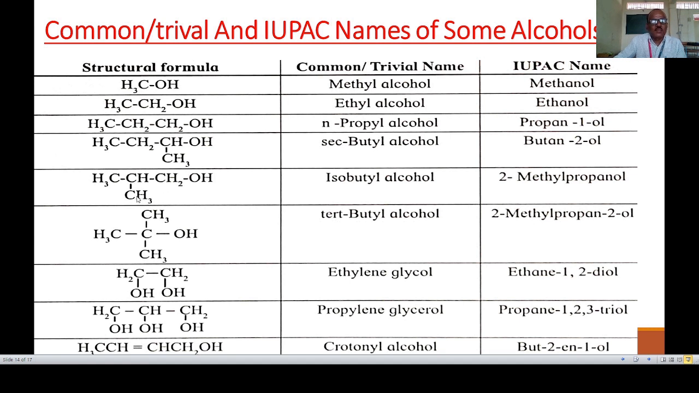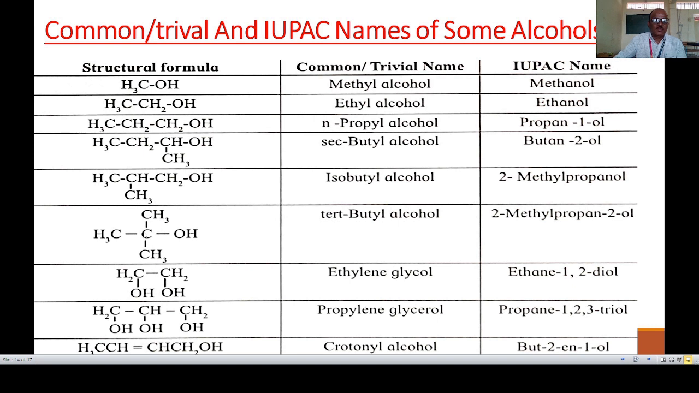So this CH3 branch chain is called iso. Total 4 carbons: isobutyl alcohol. Then the IUPAC name is 2-methylpropanol, because the carbon to which the OH group is attached is carbon number 1, then 2, 3. 3 carbons are in the longest chain, therefore the parent alkane is propane, and carbon atom number 2 is attached to the CH3 group, therefore 2-methylpropanol.